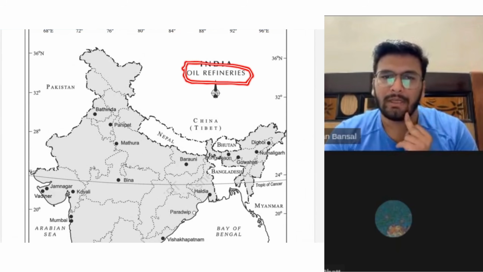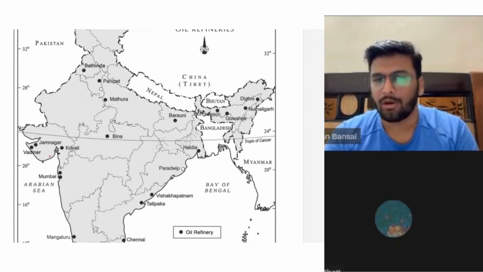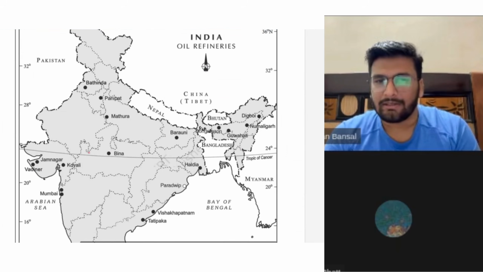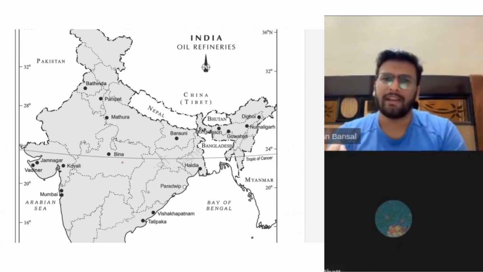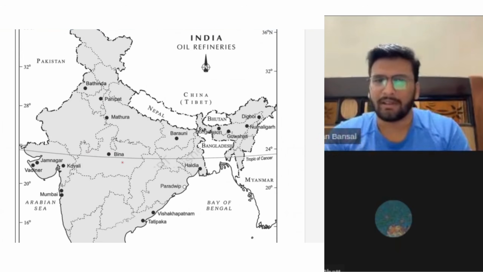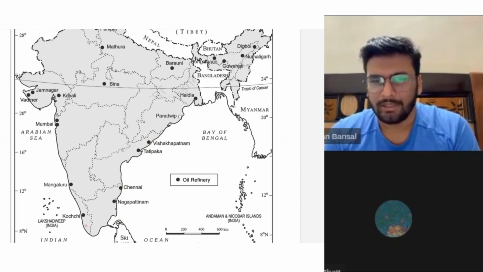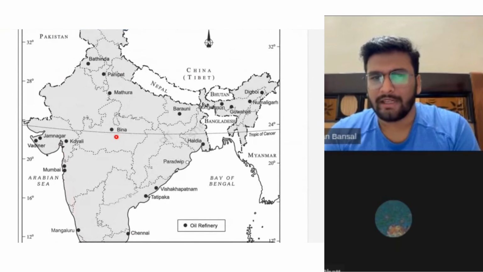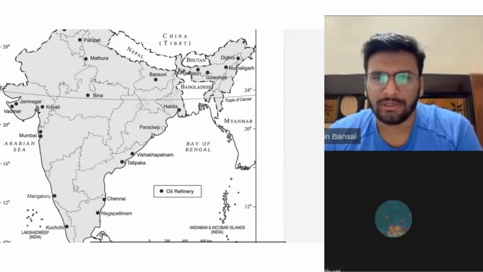Generally, we should be making oil refineries along the coast, because all the oil will be formed in the saline water area. But still we have Mathura, Panipat, Bathinda. Why is it so? Because to bring inclusive growth, and there are many other factors. They are all on the coast too, but we also have some inside. So this is a human geography question that comes in mains, and it has been asked twice.